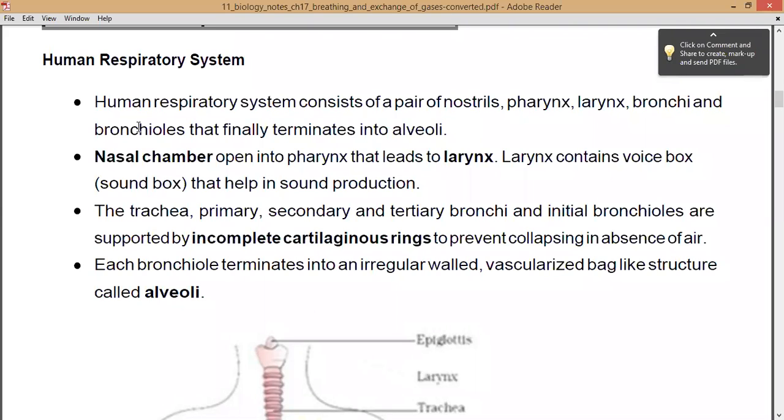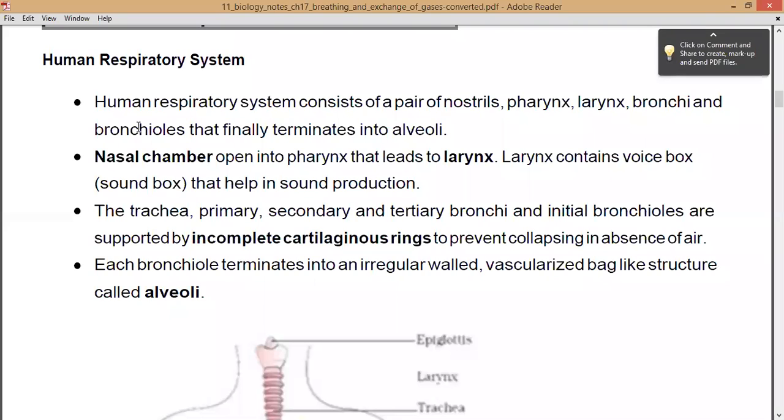Next there will be the presence of a trachea, and the primary, secondary and tertiary bronchi and initial bronchioles are supported by incomplete cartilaginous rings to prevent collapsing in the absence of air. See, after the larynx a tube-like structure is present, which is known as trachea, also known as windpipe, right? And this trachea is further divided into primary bronchi, then secondary bronchi, and then tertiary bronchi, and finally it forms the bronchioles, and then it opens into the alveoli, right?